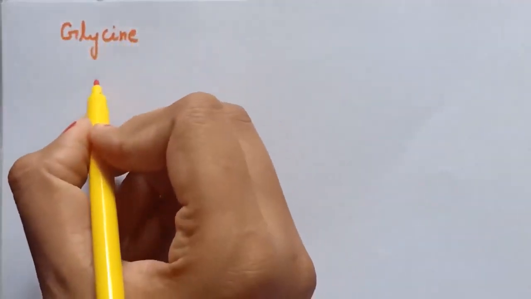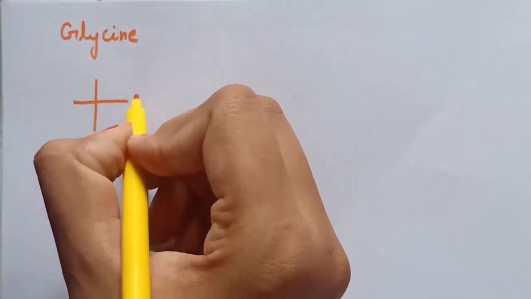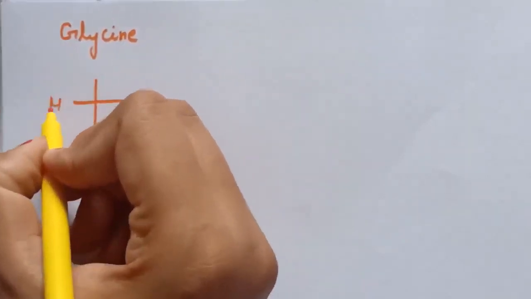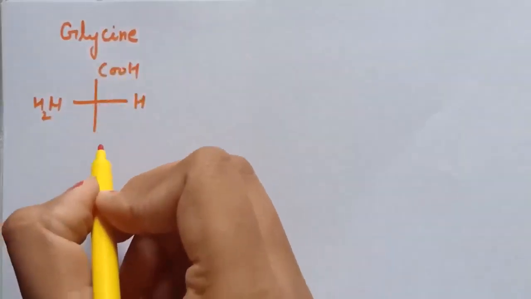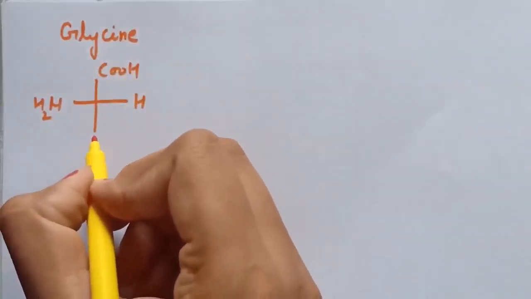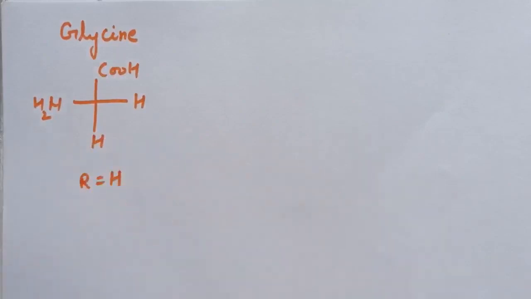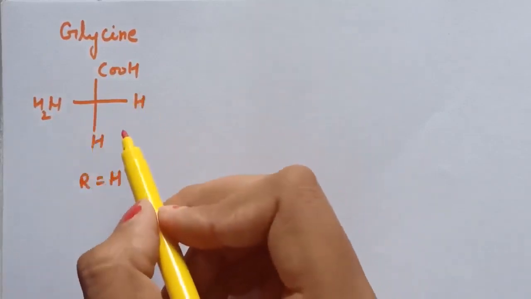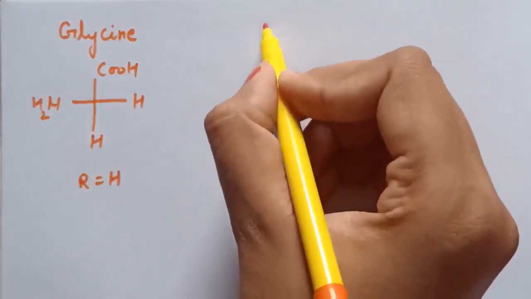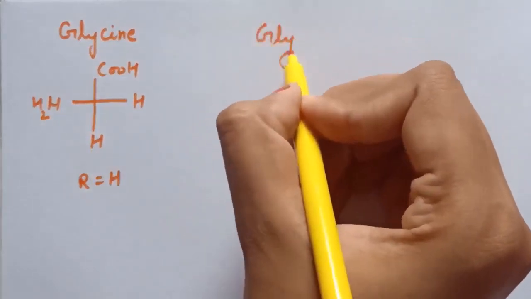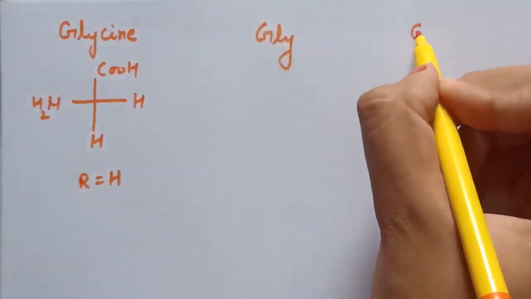The structure for glycine is NH2-CH(R)-COOH, and here this R is equal to hydrogen. So this is the structure for glycine. The 3-letter word for glycine is GLY, and the 1-letter code for glycine is G.